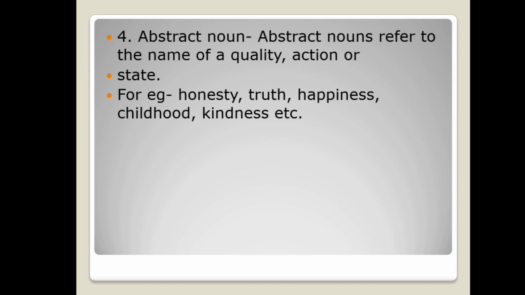Fourth kind is abstract noun. An abstract noun refers to the name of a quality, action or state. For example, honesty, truth, happiness, childhood, kindness, etc. So it includes all the things which we can neither see nor touch, but we can only think of.